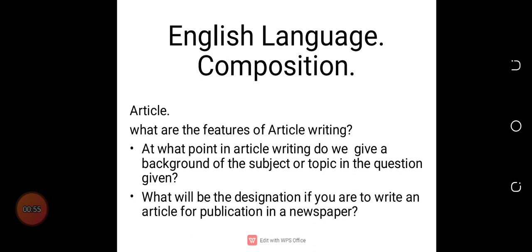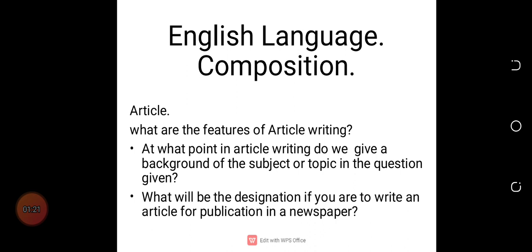When we say article, what is an article? How did we define an article? We said an article is a piece of writing based on a particular subject or topic of concern, and it's meant to be published in a newspaper or any written document. We also looked at the features.